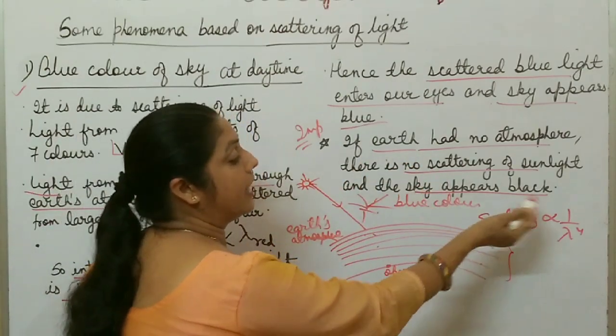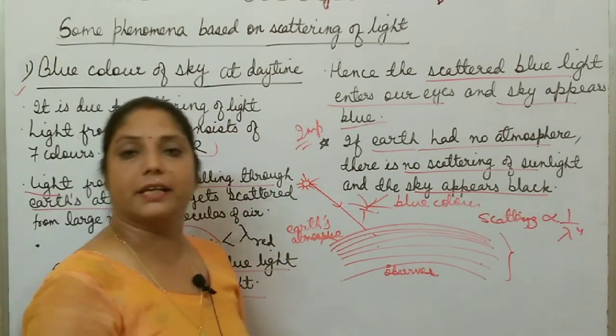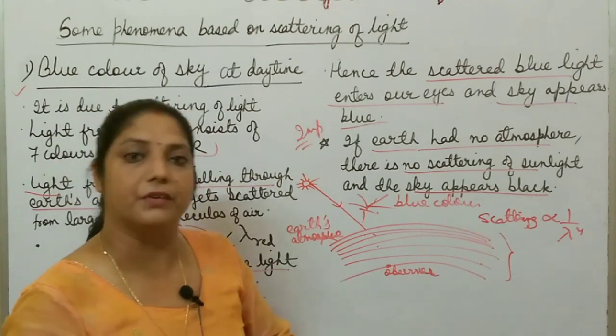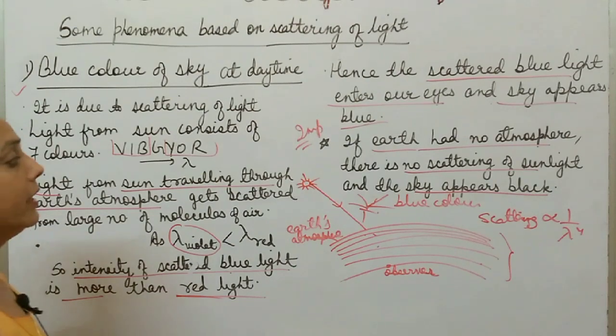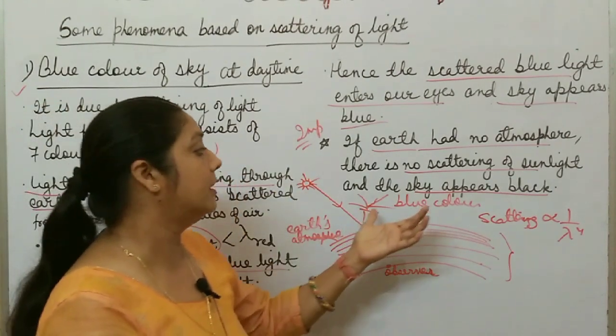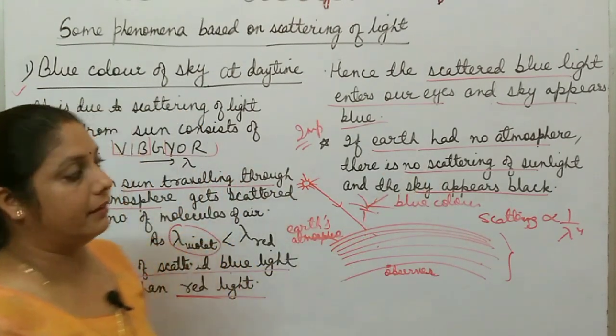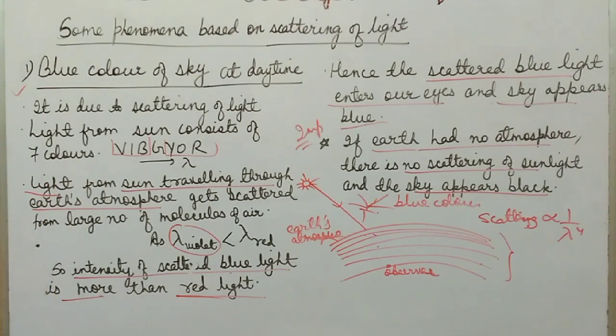In that case, the sky appears black because there is no scattering of sunlight if the atmosphere is not present. So this is the reason why the sky appears blue, and if there is no atmosphere, then the sky appears black, right? Okay, please take a screenshot of this one. Then we move to the next topic.